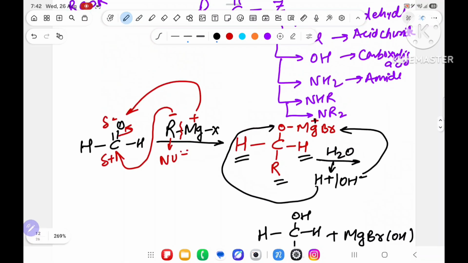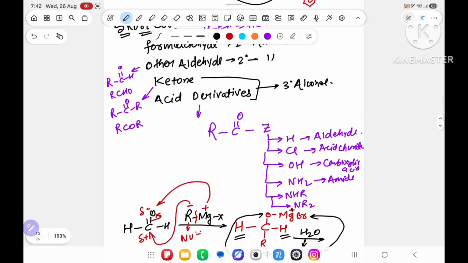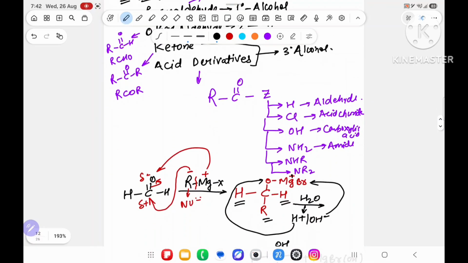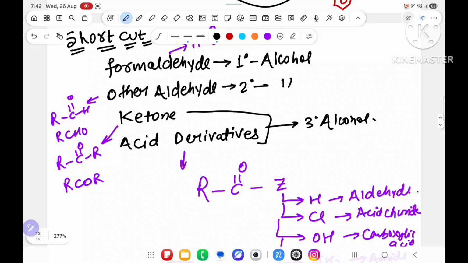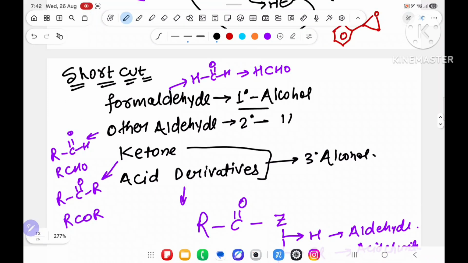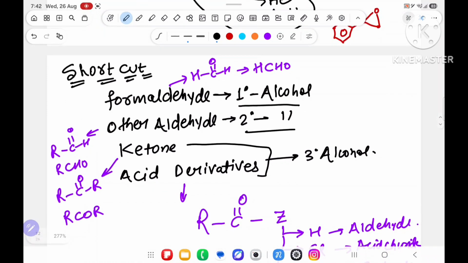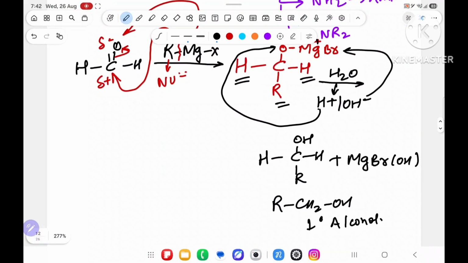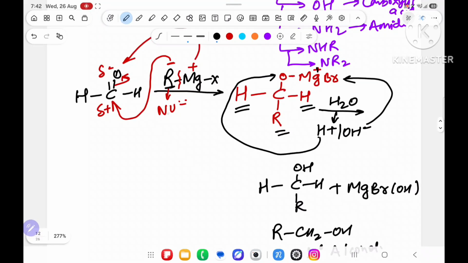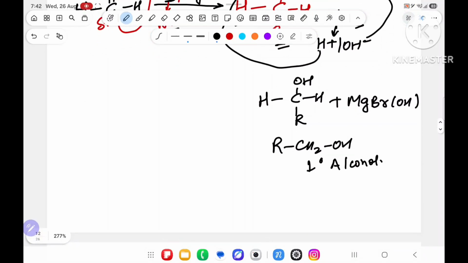Now, in the previous part, whenever we used a reducing agent, we were not getting 3 degree alcohol; we wrote that 3 degree alcohol cannot be prepared. But over here, 1 degree alcohol is prepared, 2 degree is prepared, and 3 degree is also prepared. Why is this? Because an extra R is coming from the Grignard reagent. Previously H was coming from NaBH4 as the nucleophile. This time the nucleophile is itself an alkyl group, so it will increase the degree.